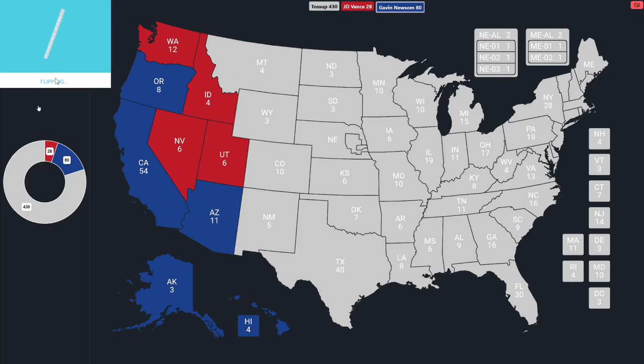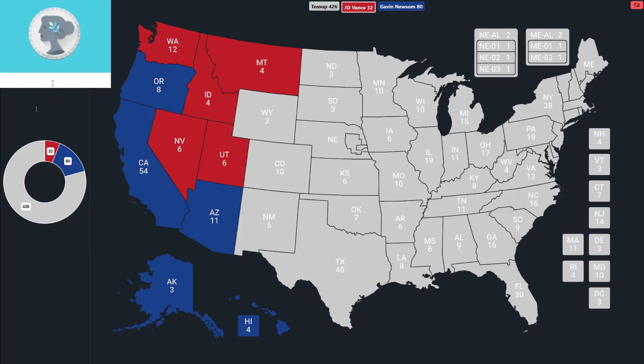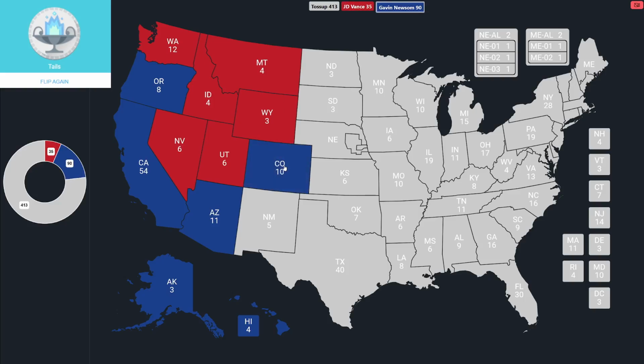4 votes. And Big Sky Country is going to go to JD Vance. Wyoming is next. 3 votes. Who's going to get him? JD Vance. Colorado is the next flip. And this state is coming to Gavin Newsom. He's at 90. Next, we're going to throw 5 electoral votes in somebody's column in New Mexico. That's going to be Gavin Newsom.